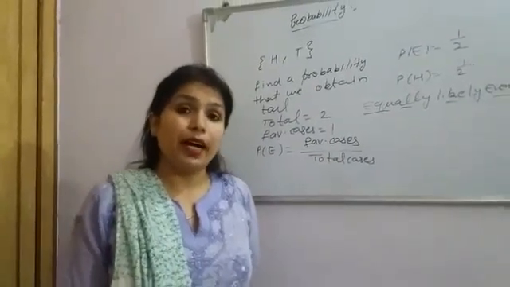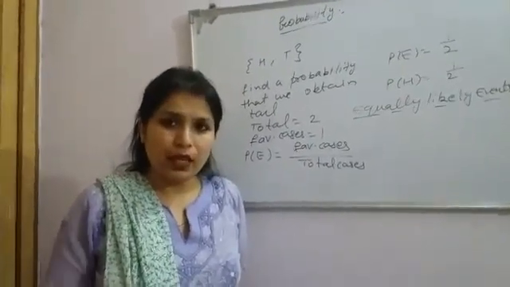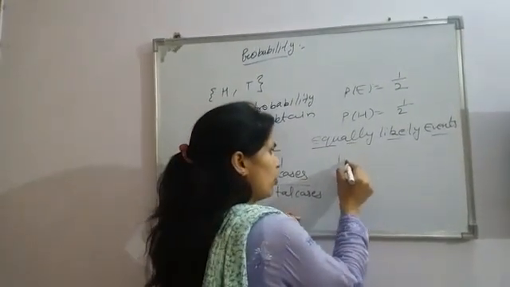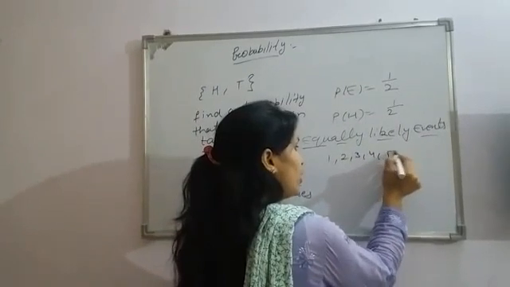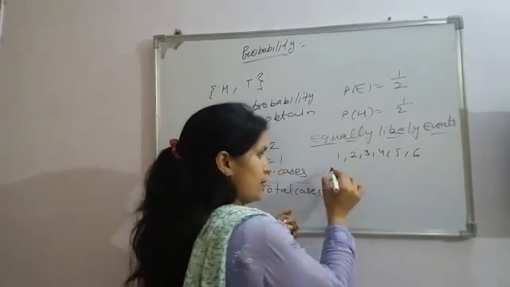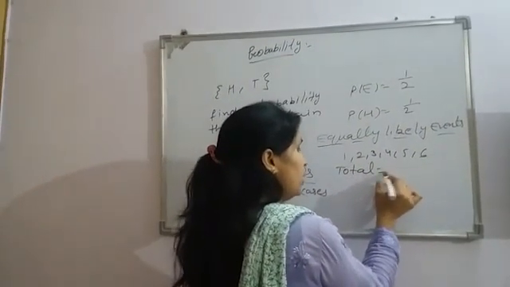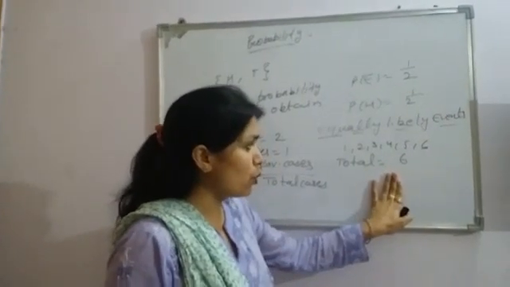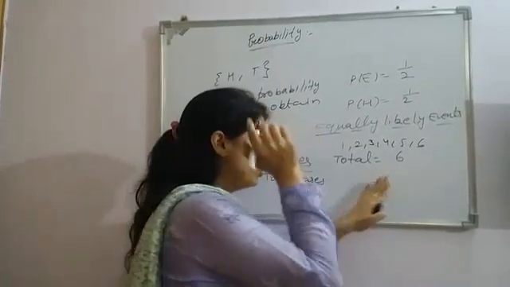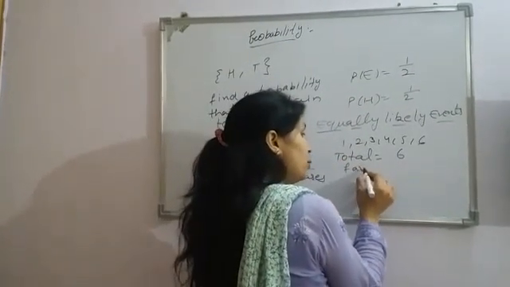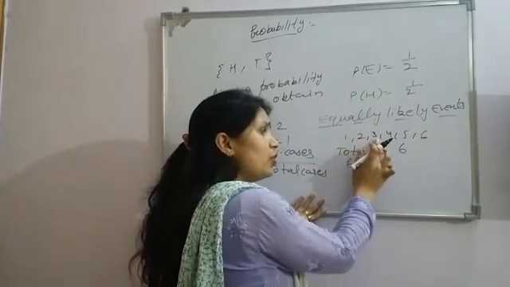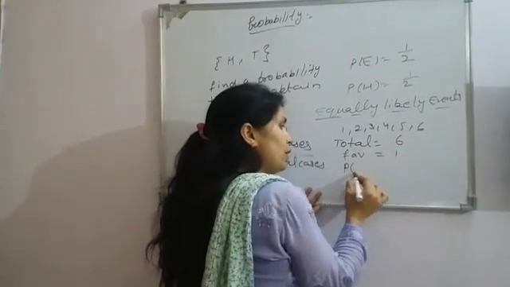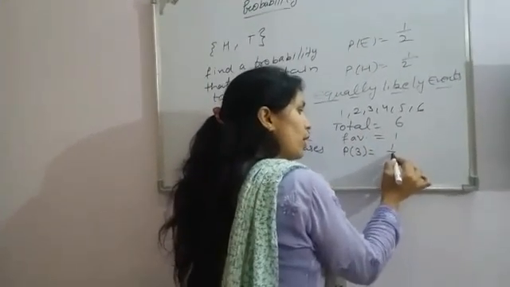Now in case of a die, we have 6 total cases, 1, 2, 3, 4 up to 6. If we want to find the probability that we obtain 3, it means a favorable case. How many 3s do we have? Only one 3. So again, what will be the probability? Probability of 3 is equal to 1 by 6.